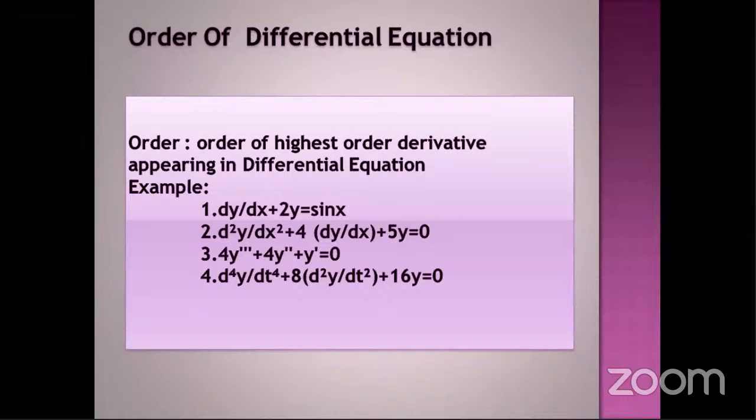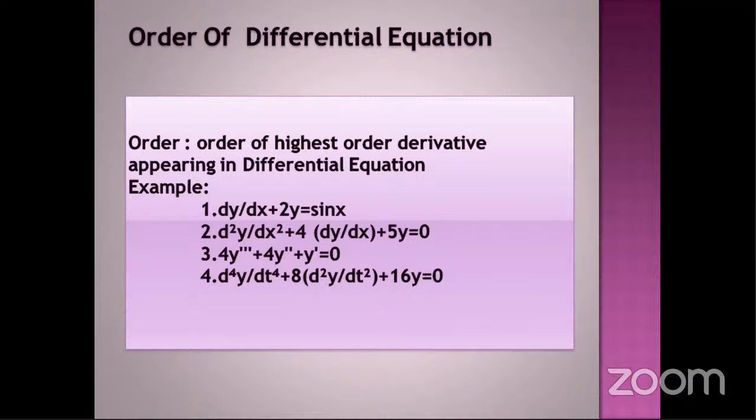In the second example, d square y by dx square and dy by dx are the two terms. d square y by dx square is the second order derivative. So the highest order of derivative is 2. In the third example, we have three terms in that. 4y triple dash is the highest order of derivative. Then the highest order is 3.